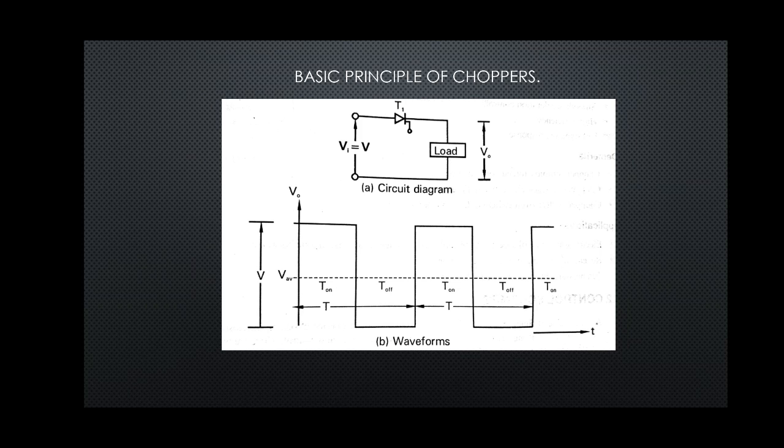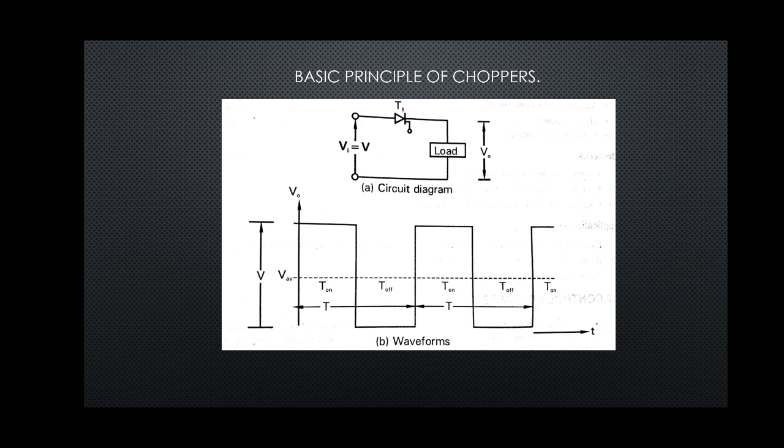T on is when the output voltage is equal to the supply voltage, and T off is when the output voltage is equal to 0. T on and T off are the periods of conduction and blocking.